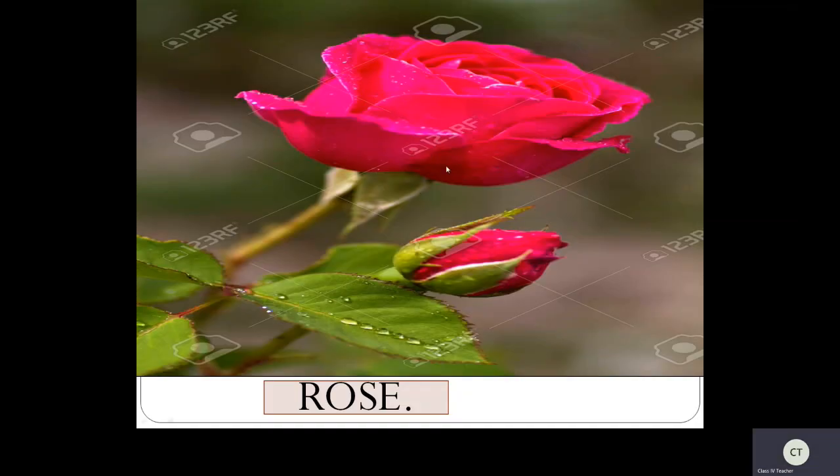Now see this rose flower. What is this, children? Yes, this is a young flower. We will call it a bud. So it is in the bud stage. Slowly, after 1 or 2 days, it will open, it will bloom into a complete rose, matured rose. So this is the difference between a bud and a rose flower. Complete matured rose. Okay. So now tell me, what is this? This is a rosebud, right? B-U-D, rosebud. Now this rosebud slowly grows, develops into a matured flower. So this is a difference.